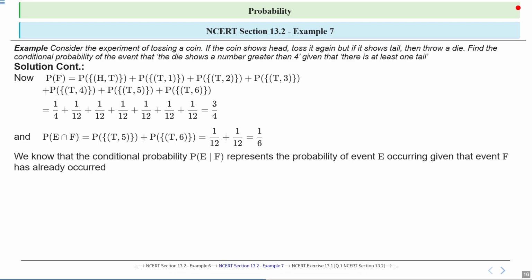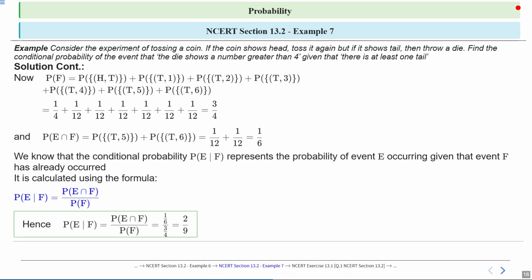Now we know that the conditional probability of E upon F represents the probability of event E occurring given that the event F has already occurred. It is calculated using the formula: probability of E upon F is equal to probability of E intersection F upon probability of F. Hence, probability of E upon F is equal to 1 upon 6 upon 3 upon 4, which is equal to 2 upon 9. So 2 upon 9 will be the right answer. Got it?